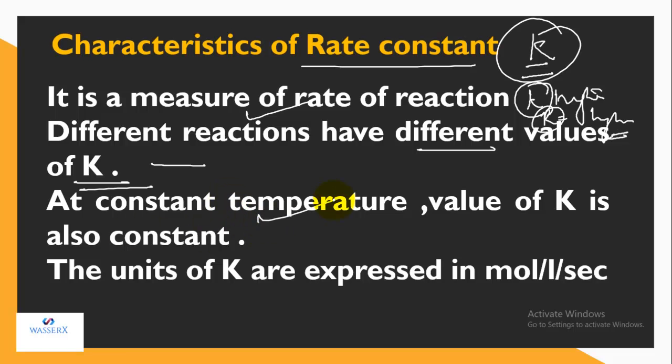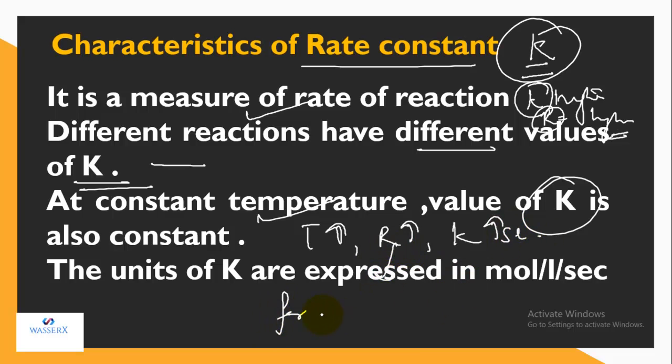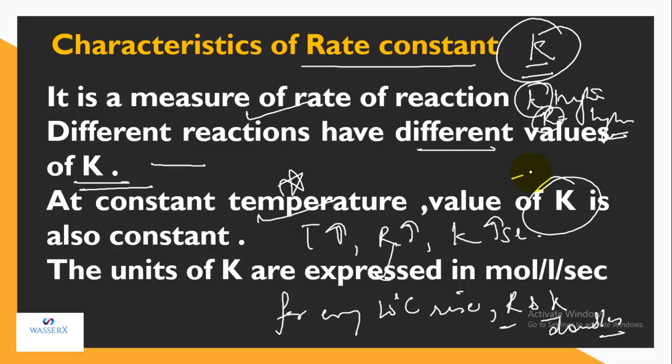At constant temperature, the value of K is also constant. But if the temperature increases, the rate of reaction increases, and therefore K also increases. It has been seen that for every 10 degrees Celsius rise in temperature, the rate and K almost double. But at constant temperature, the value of K remains constant.